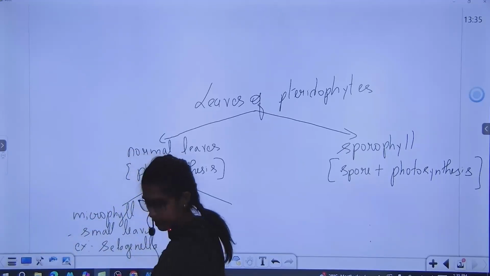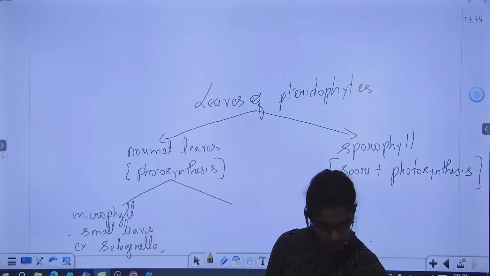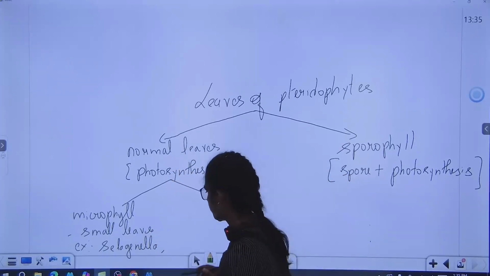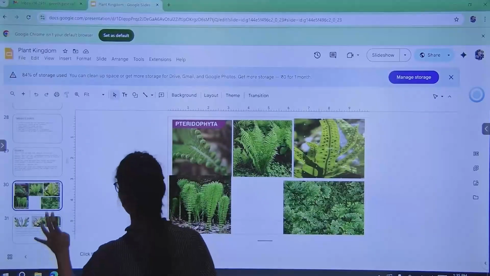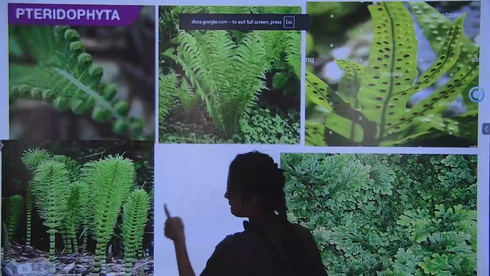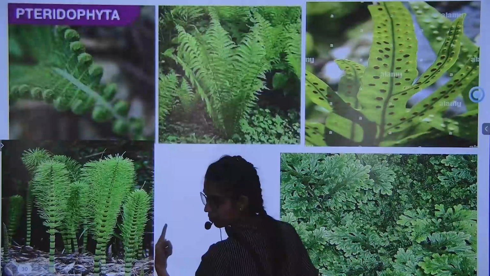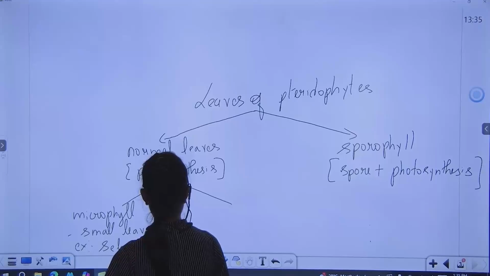Okay, Selaginella, and you will see it in equisetum. This is the equisetum plant. You can see small leaves over here, no? The spiral leaf whorl. Selaginella and equisetum.